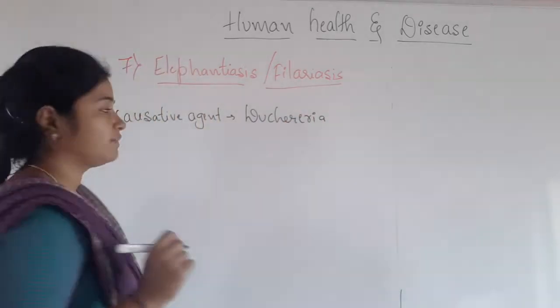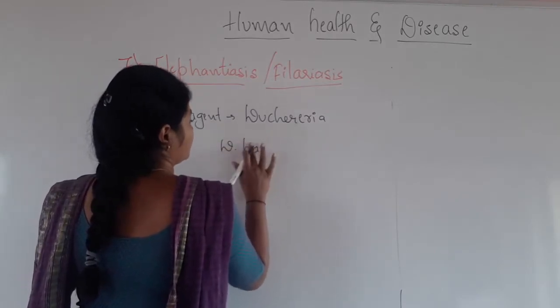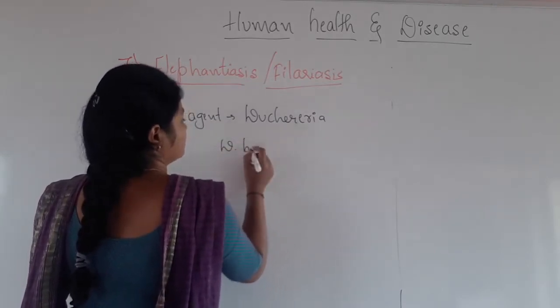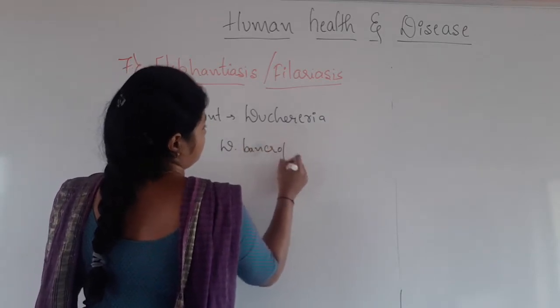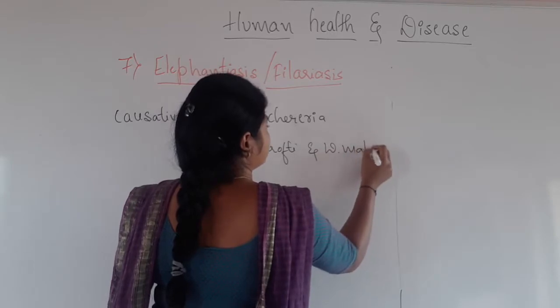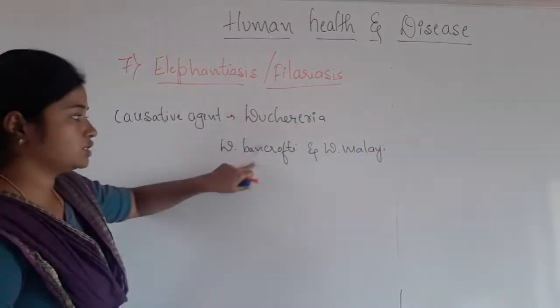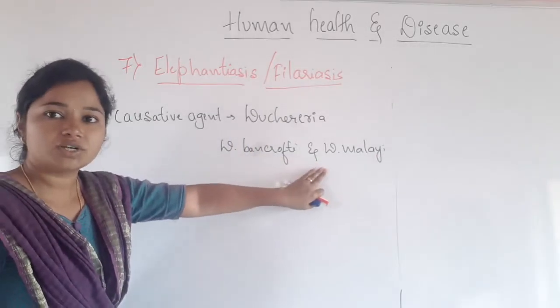This has two different species: Wuchereria bancrofti and Wuchereria malai.